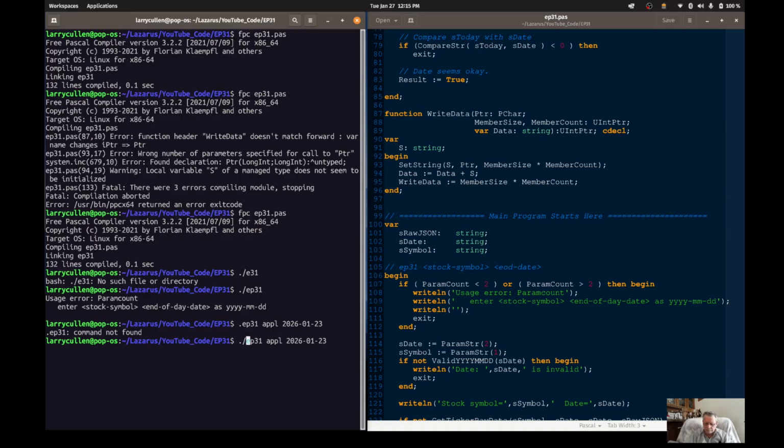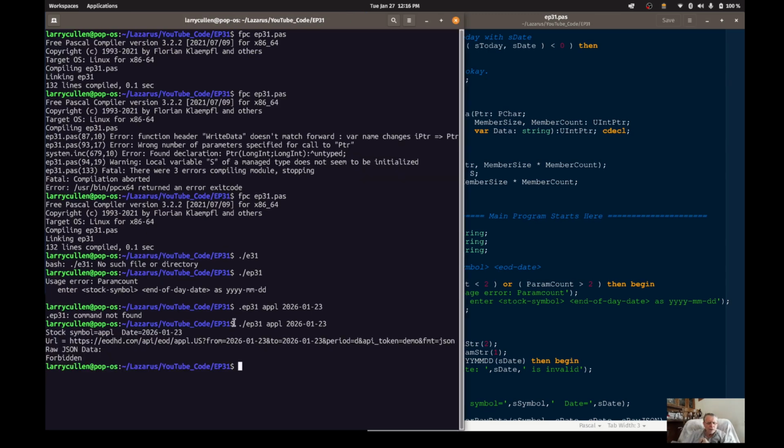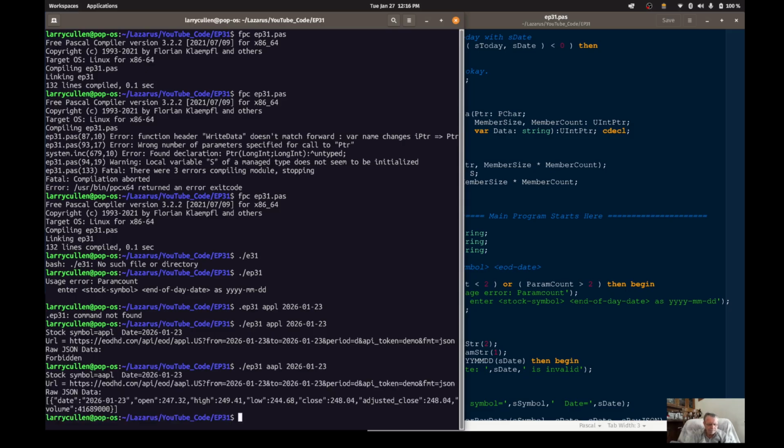Excuse me. Let's try that. Oh, I put the wrong symbol in. Let's try that again. It's AAPL, I think. I think that's the correct. I didn't put the correct symbol in. Let's try this. That's better. Okay, it came back correctly.